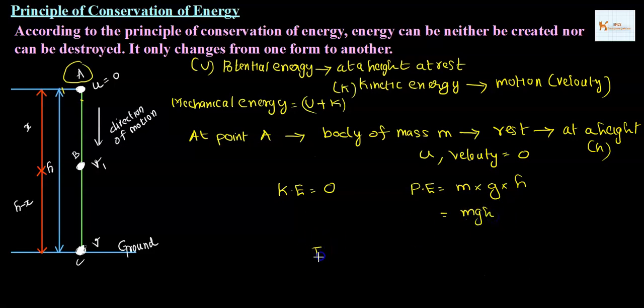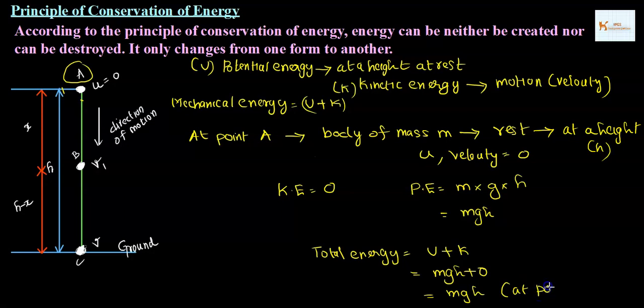Now the total energy is nothing but your mechanical energy. Total energy is the sum of potential energy and kinetic energy. Potential energy here is mgh and kinetic energy is 0. So altogether at point A it is mgh.